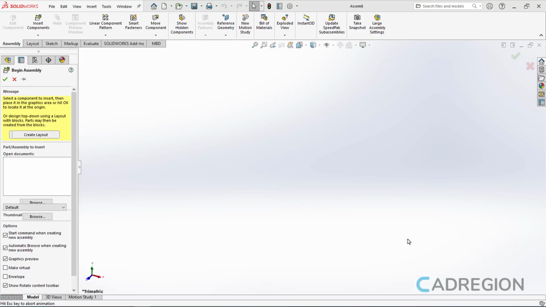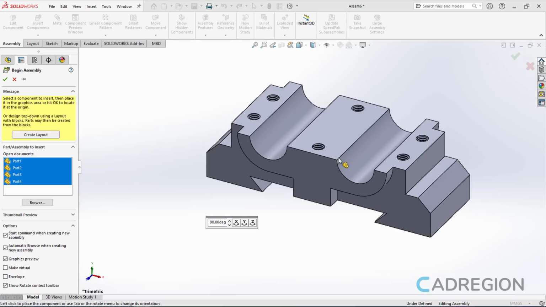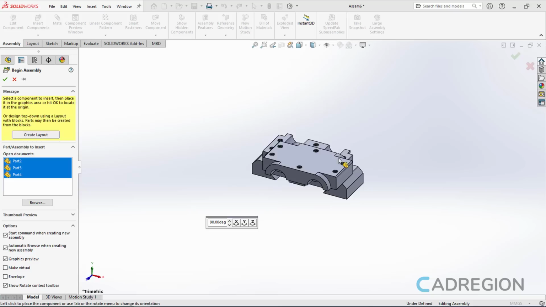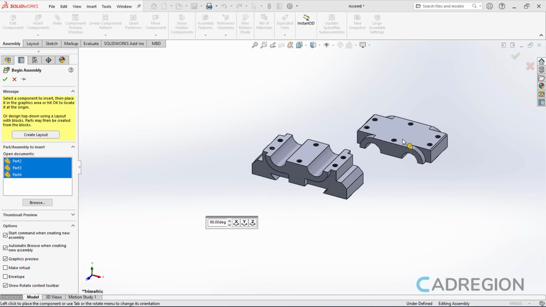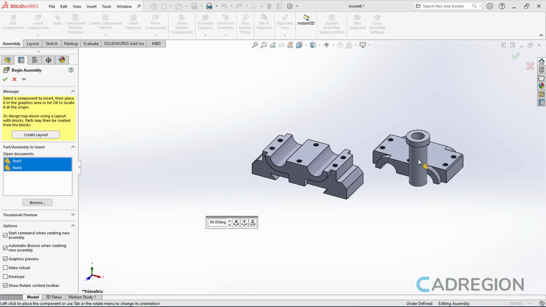After a few seconds, the first part appears. I will click somewhere to place it and the next part appears automatically. Notice that there is also a mini toolbar from which I can rotate the part before I place it.